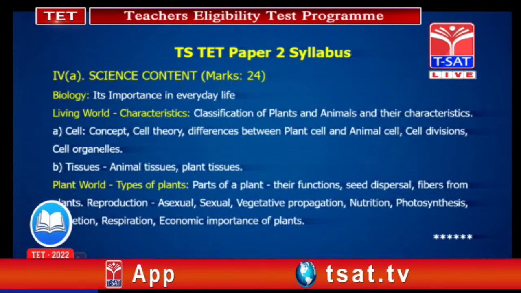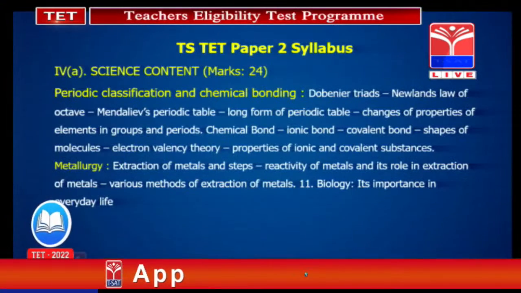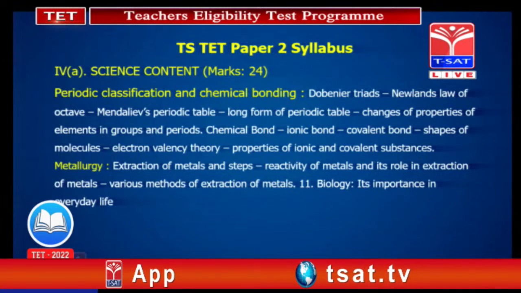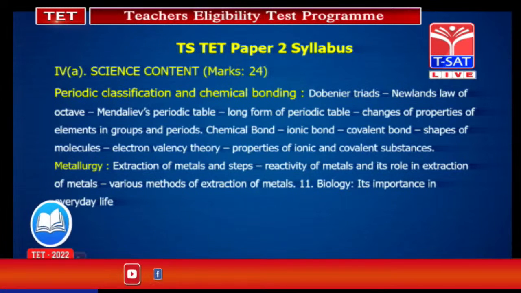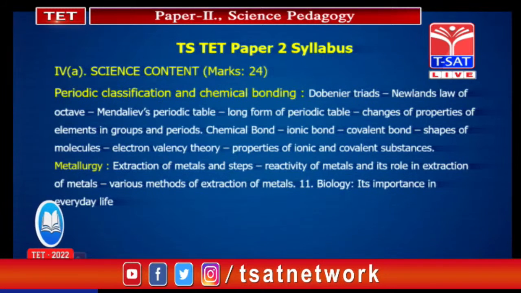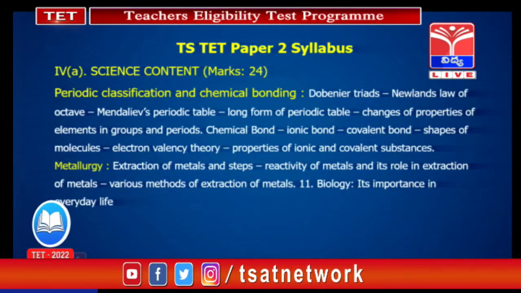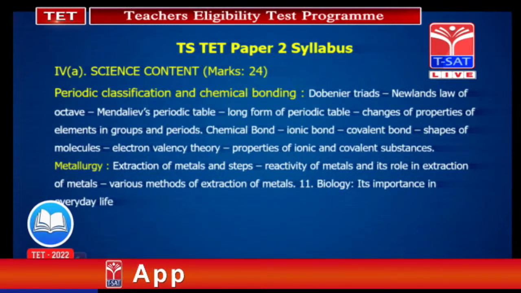Next, when coming to periodic classification, we should focus more on periodic properties like atomic radius, ionization energy, electron affinity and electronegativity. And among the different classifications, Dobereiner's classification, Mendeleev's classification and the modern periodic table, we should focus more on them. We may expect a definite question from this periodic classification, that is the position of an element, like what the group number and the period number are.